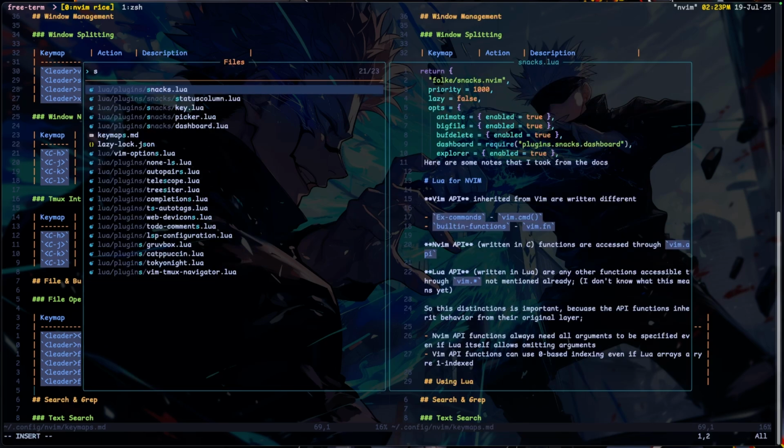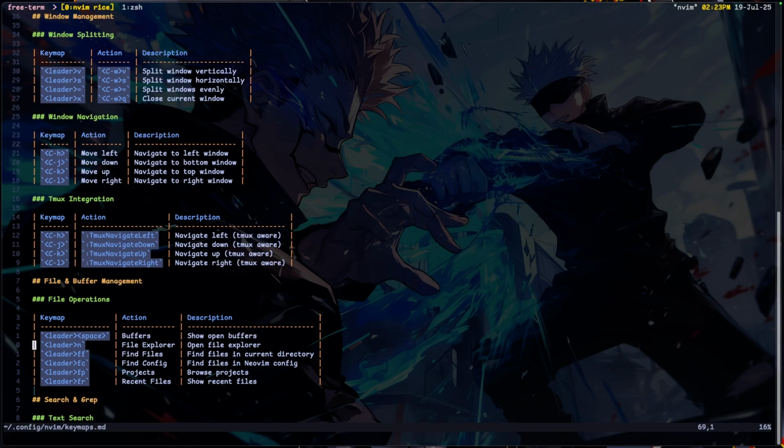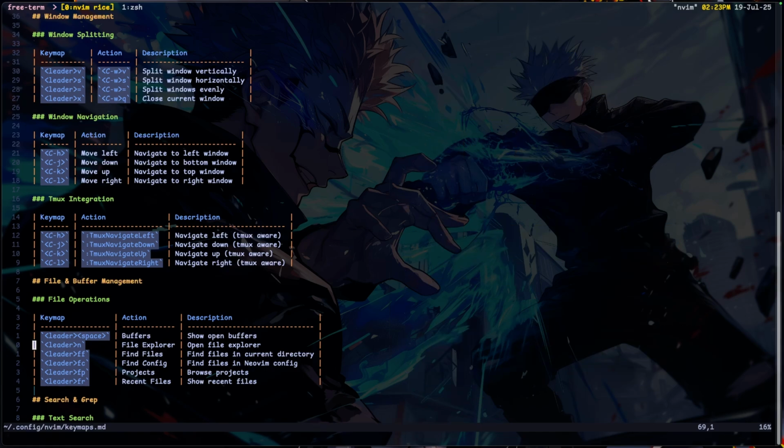Oh, it's still Snacks. What do you call it? Yeah, I can't remember. I think it was quick file. Yeah, it was quick file and it was also explorer. But Snacks enables that, so you could just read through the Snacks documentation to enable that as well. And I made it show in the center because I don't like it being on the side. I just like it being in a floating window.